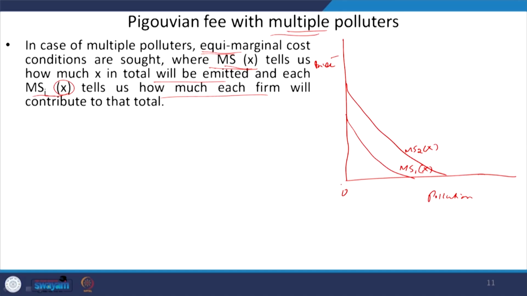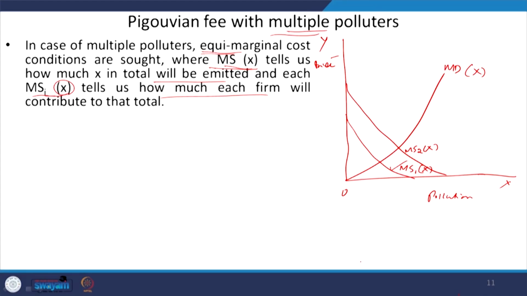And we are also finding the marginal damage from the pollution of the two farms. So, this is marginal damage of pollution. So, this x is your pollution. Okay. So, now what we need to find is that we know this individual marginal saving function from farm 1 and this is MS2, the individual saving function from the pollution for farm 2, right.